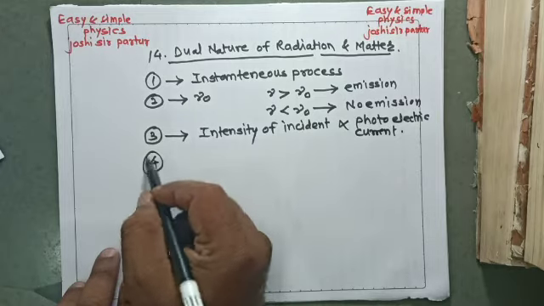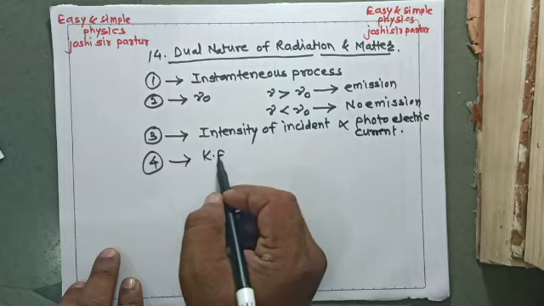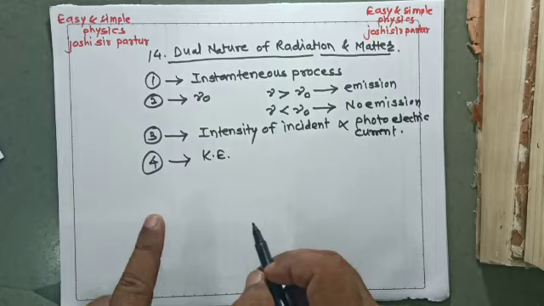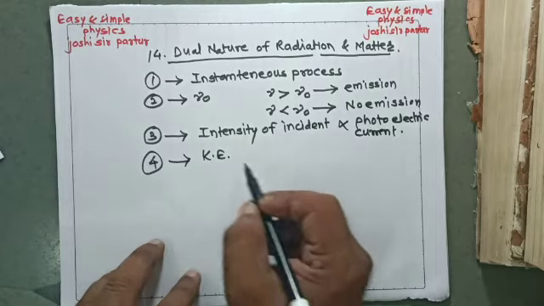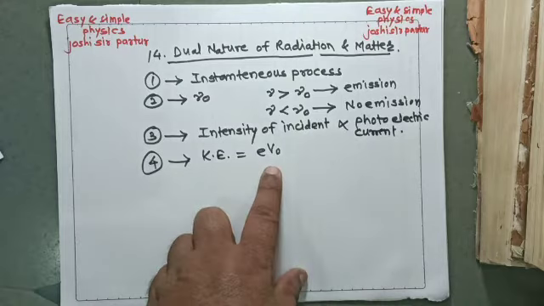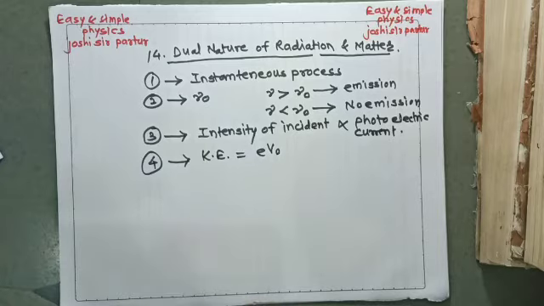And lastly, if the intensity of incident light is kept constant, then the kinetic energy is eV0. Why eV0? V0 is called the stopping potential, because if the collector is kept at negative potential, then electrons are not attracted towards the collector, and they can stop.